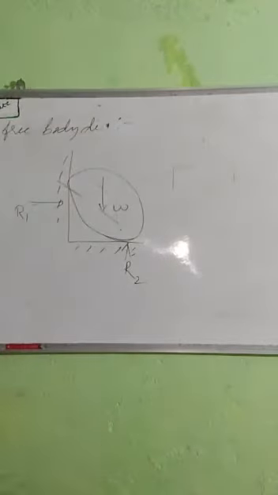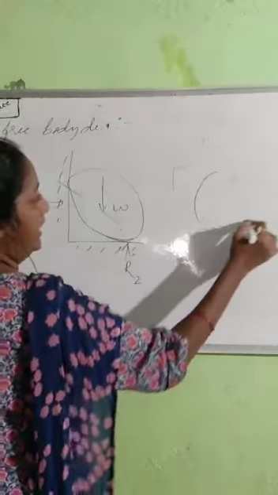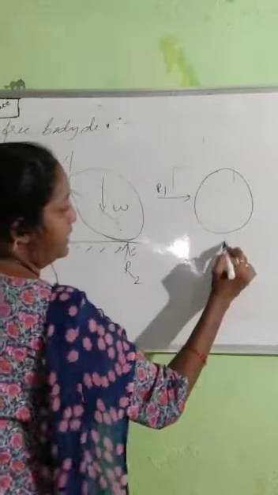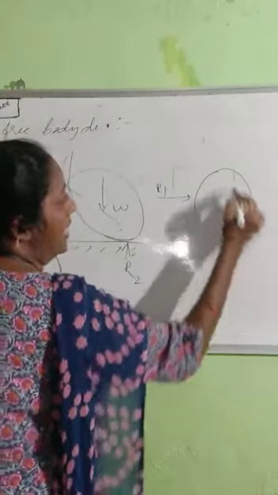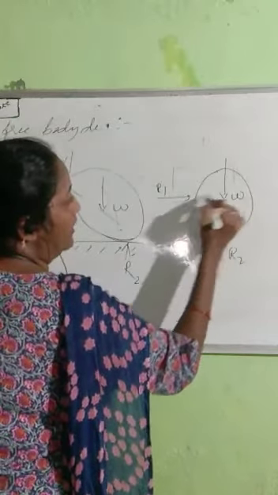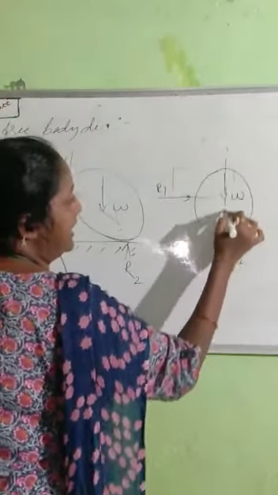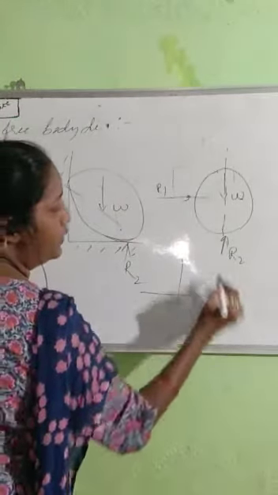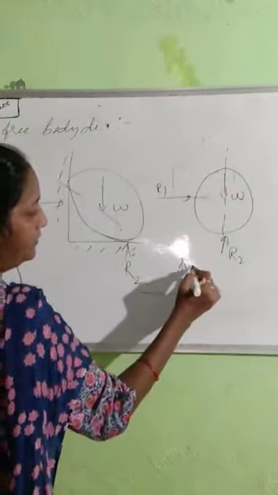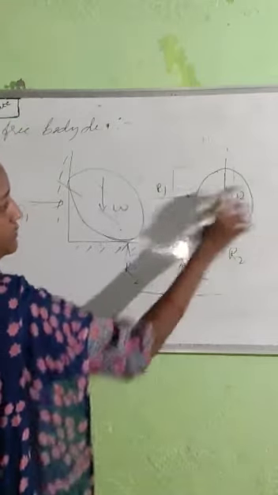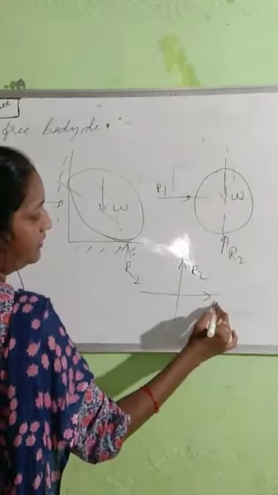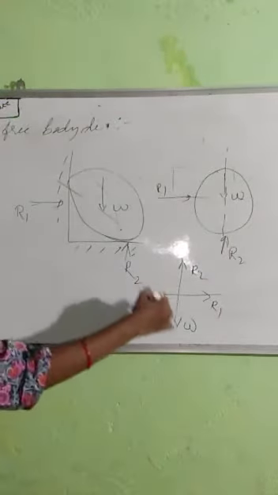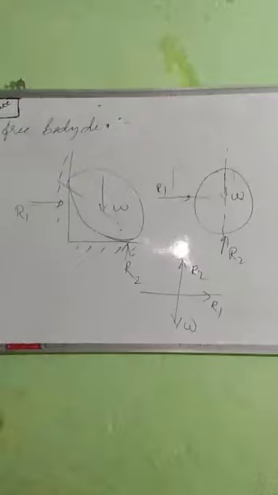Now you have to represent free body of this one. Like this. So here one R1 is. Similarly, this is R2. And weight is acting vertically downward. Now represent this in coordinates. So R is moving in the upward direction. R1 is moving in the x direction. Weight is acting in the downward direction. So after resolving this, you can solve the problems very easily.